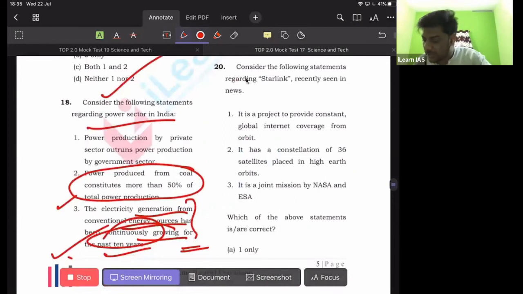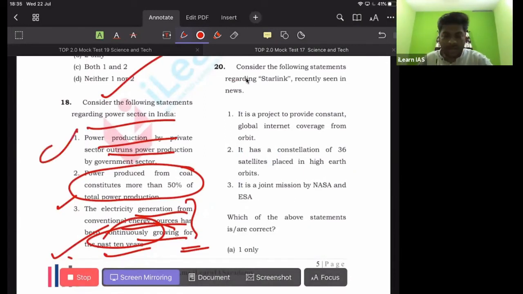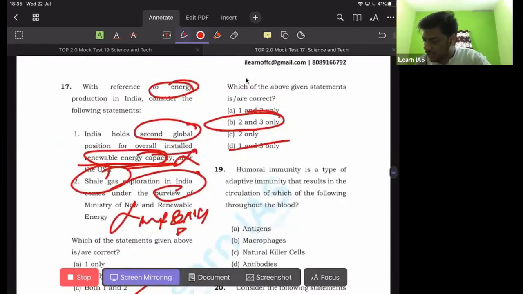Then the first one: power production by the private sector outranks the power production by the government sector, which is not correct. In India, the government is the majority power producer. So the first statement is wrong. You can eliminate A and D. The answer is B here. For the 18th one, the answer is B.